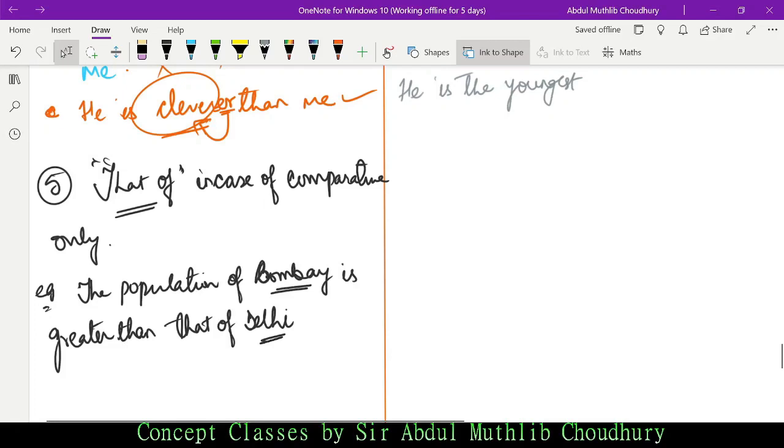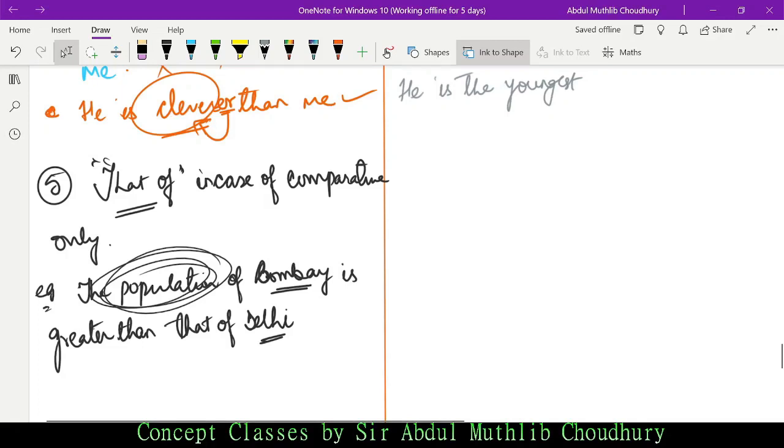What are we comparing among these two cities? We are comparing the population. Delhi is a state, not a city, a place, not a city. And Bombay is a city, which we now name Mumbai. I'm just giving you an example from some ancient era. See, anyway, among these two places in India.